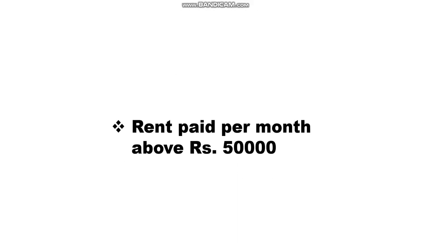And the rent paid per month above 50,000. So if the rent paid for a property is more than 50,000, then on the entire rent, the assessee, the person who is paying rent, has to deduct TDS at the rate of 5%. In this case, there is a special provision made that every month TDS need not be deducted; even so, it will be a proper compliance of the provisions.